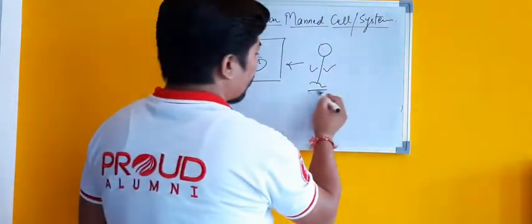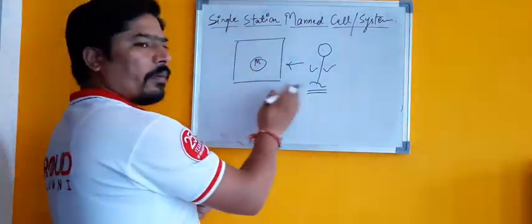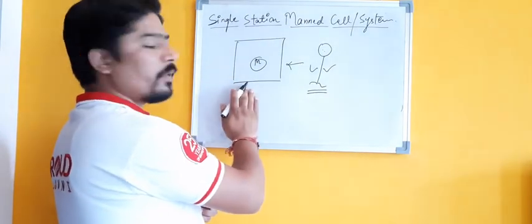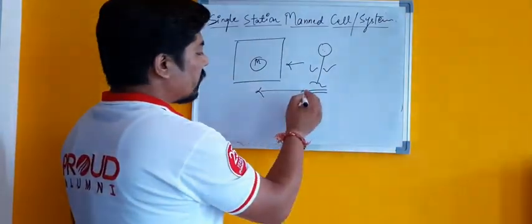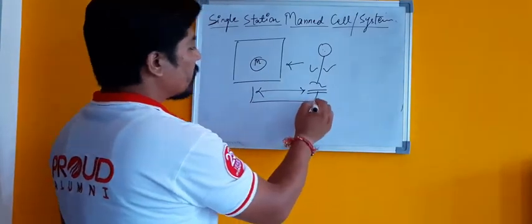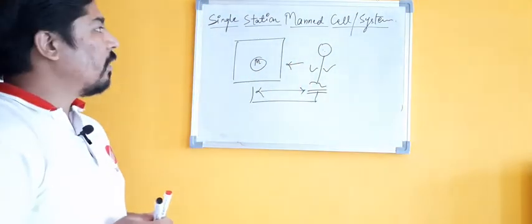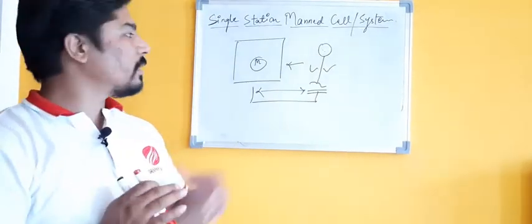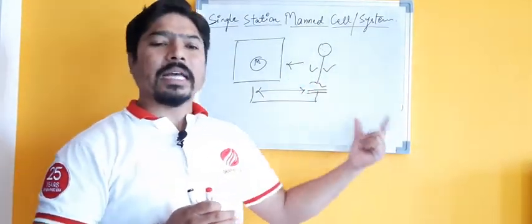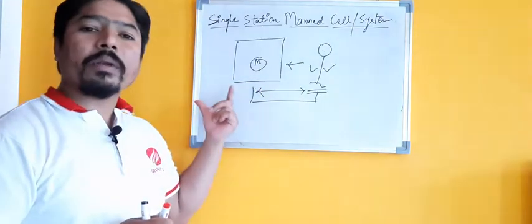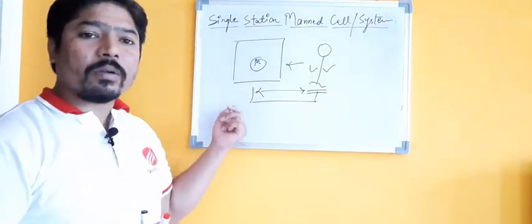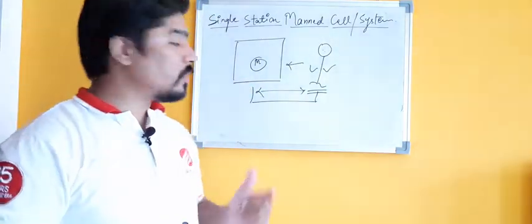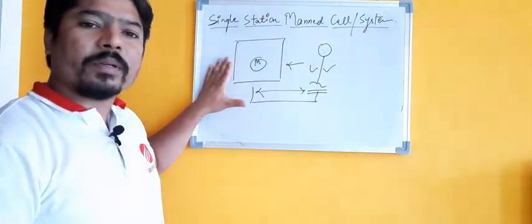This particular man will interact with this particular machine only. So there is an interaction between this machine and this man. So this is a single man-machine cell, a single station man-machine cell. That means a single person is involved in the operations or sequences, that is, in the manufacturing operations which are performed on this particular machine.